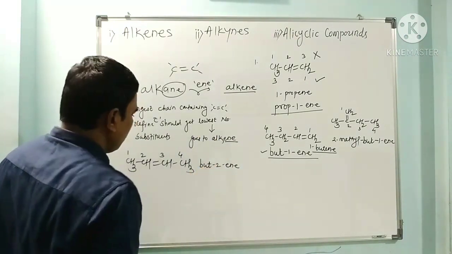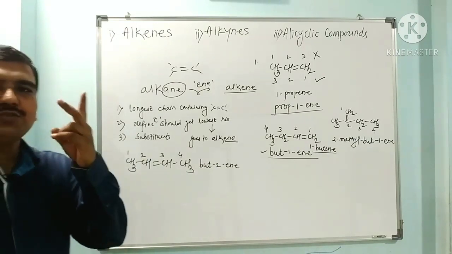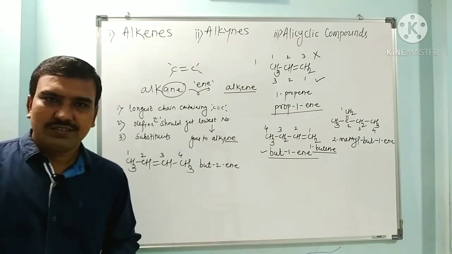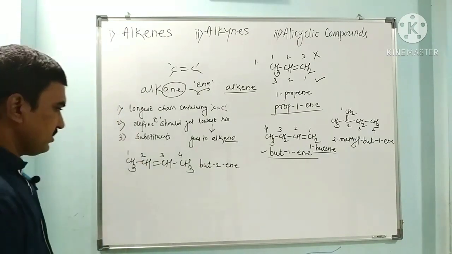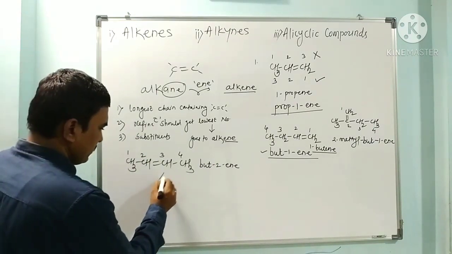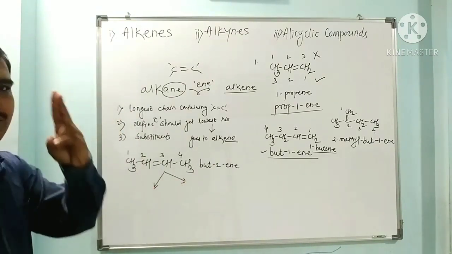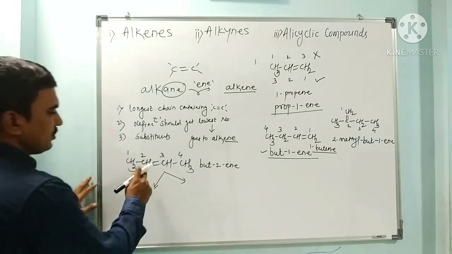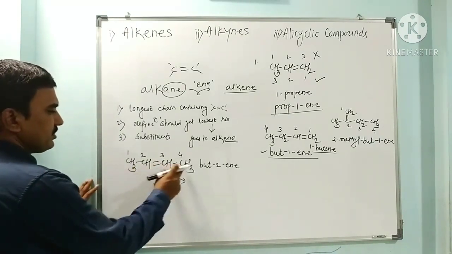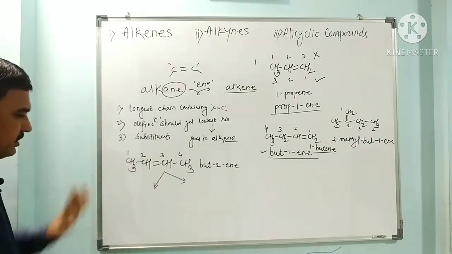But this butene exists in 2 stereoisomeric forms, 2 geometrical isomers. Here there are 2 stereoisomers on the basis of the position of these 2 hydrogens or these 2 methyl groups with respect to this double bond.